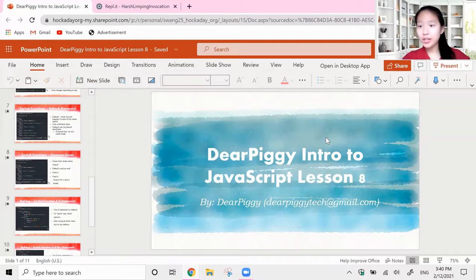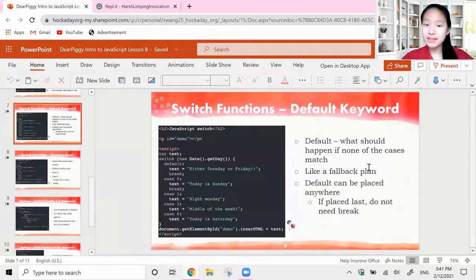This is a continuation of the previous video where we talked about switch functions and got into the very basics of a switch function. Now in this video, we're going to dive a little deeper into switch functions and talk about the default keyword, which is very useful, and common cases. I would strongly recommend you check out the previous video, which covers all the basics for this video. So let's talk about the default keyword.